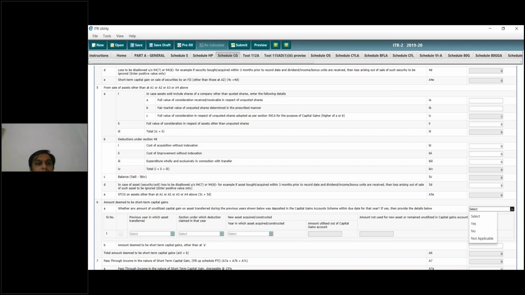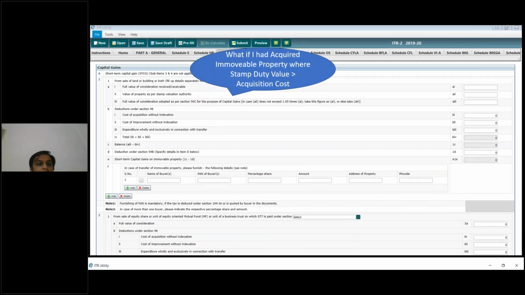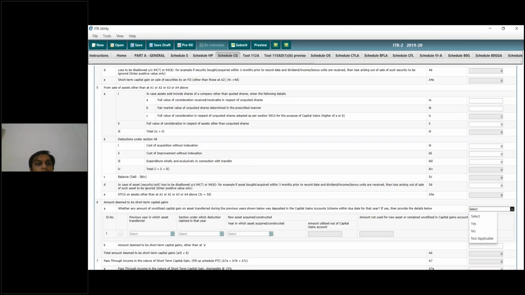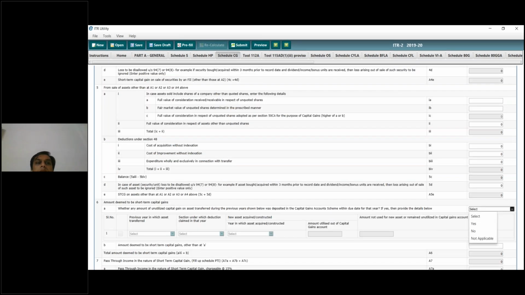Next, from sale of assets other than A1, A2, A3 and A4 above. We first covered properties, second is equity, third was non-resident, fourth was non-resident sale of securities, and now fifth is from sale of assets other than A1, A2, A3 and A4. For example, if you had sold jewelry, you have to put all these details in other assets.